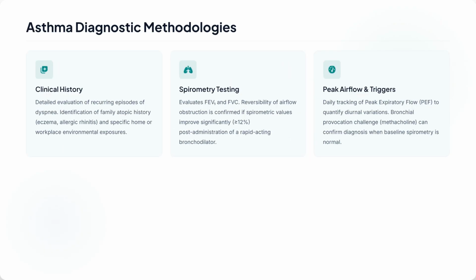Asthma diagnosis starts with a detailed clinical history, focusing on recurring dyspnea and allergic history. Spirometry evaluates FEV1 and FVC, with reversibility confirming obstruction. Daily peak expiratory flow tracking quantifies diurnal variations, and bronchial provocation can confirm diagnosis when baseline spirometry is normal.